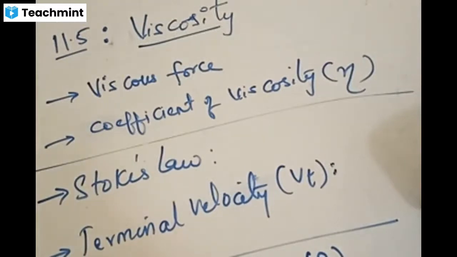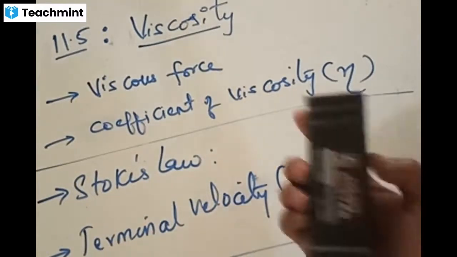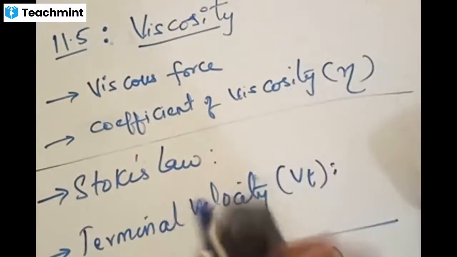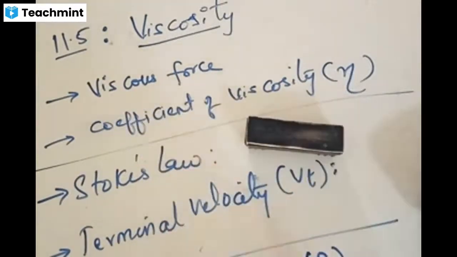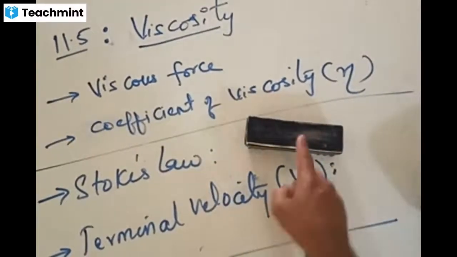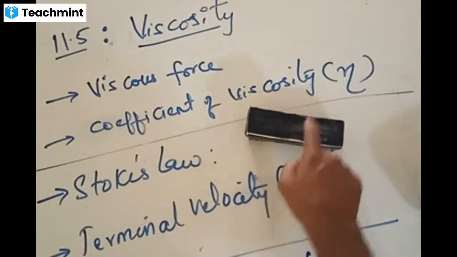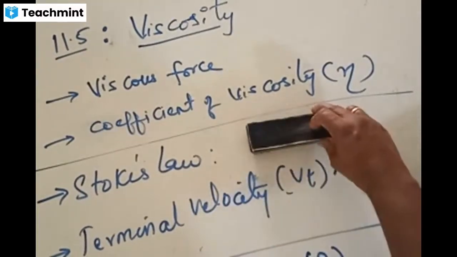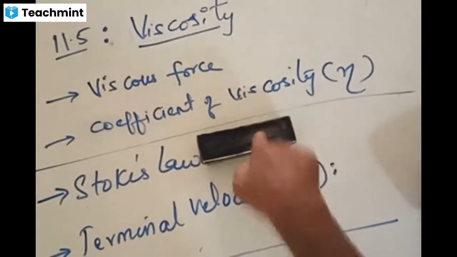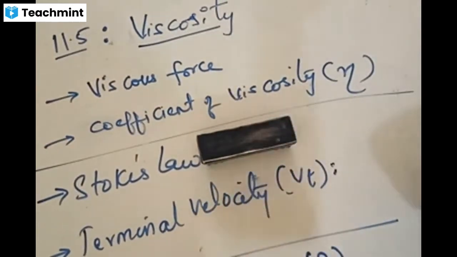Friction is an opposing force acting on a body when the body is about to move on some kind of surface. If two surfaces are in contact with each other, this is one surface in contact with this surface, and at the point of contact of both the bodies, body 1, body 2, when the body is about to move in one direction from the other body, it is going to get some kind of opposing force.